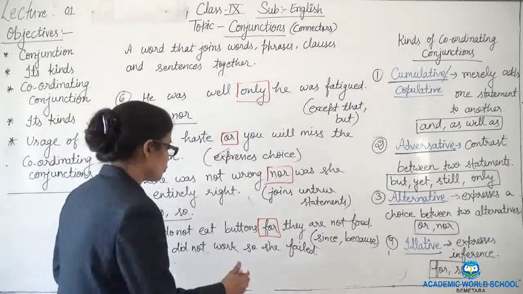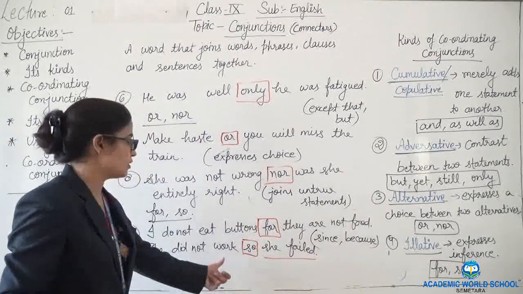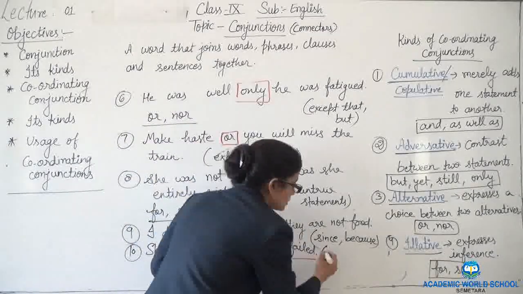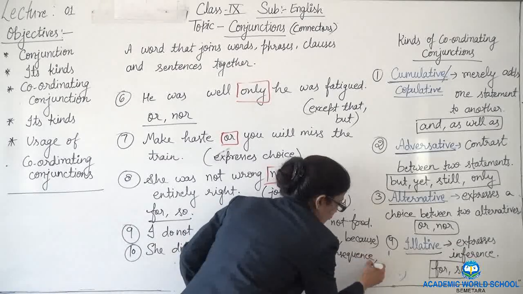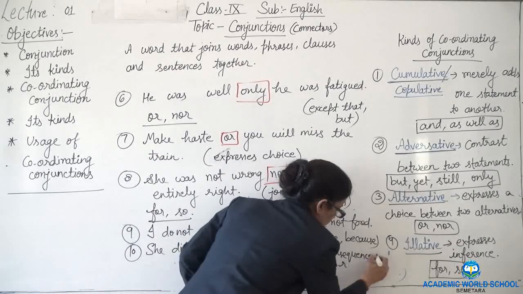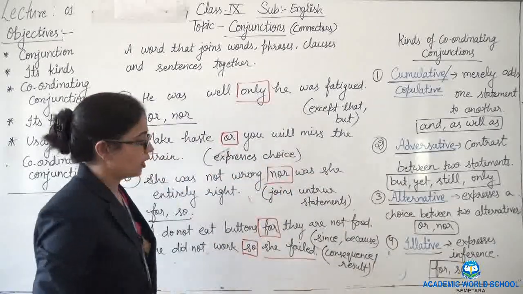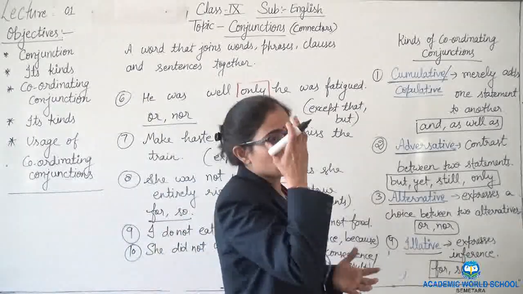This is showing a kind of result. This is the result: she did not work, so she failed. So here this is showing a sense of consequence, or we can say result. Okay, so these were the coordinating conjunctions.